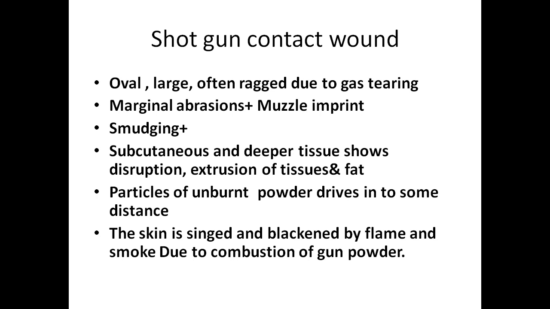And there will be the smudging, fouling or blackening. Smudging, fouling or blackening is because of powder grains, because of powder and smoke. Then subcutaneous and deeper tissue shows disruption, extrusion of tissue fats, etc. So it is because of the shotgun contact wound.